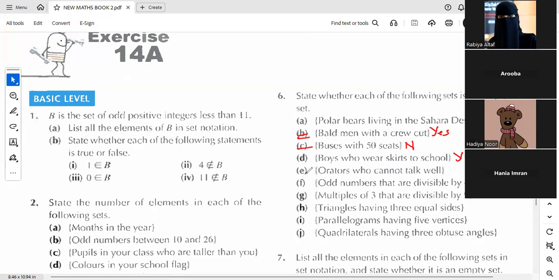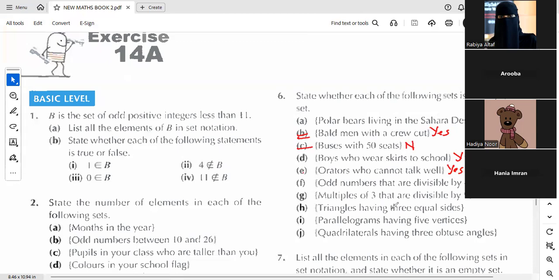चल रीड करें क्या है ये? Orators who cannot talk well. ओरेटर्स मतलब जो खतीब, जो बयान करते हैं. Yes, no, no, no. So it means this is an empty set. Next one, odd numbers that are divisible by 4. Is there any odd numbers इसको हम 4 से divide कर सकते हो? No. कर सकते हैं ना. 4 is divisible by 4, 8 is divisible by 4. So it means this is not an empty set.